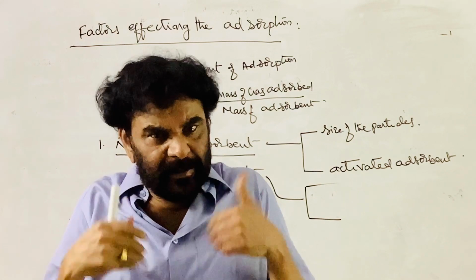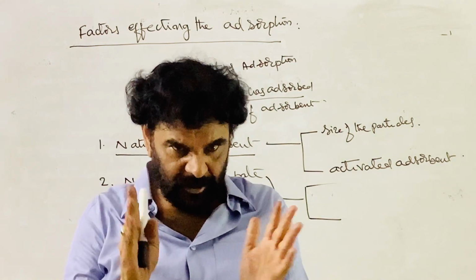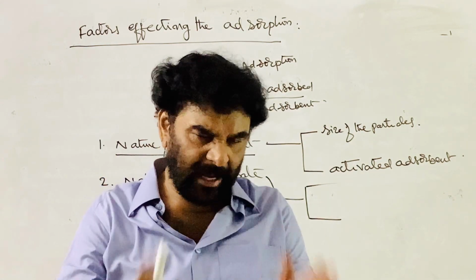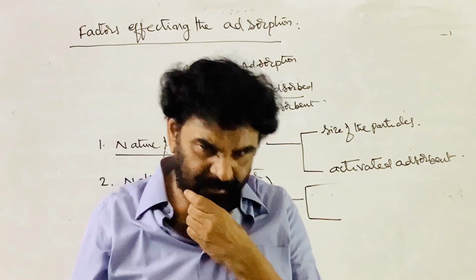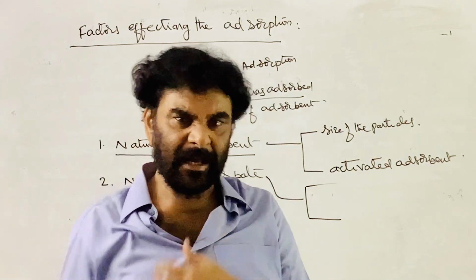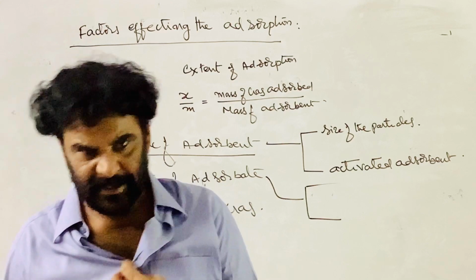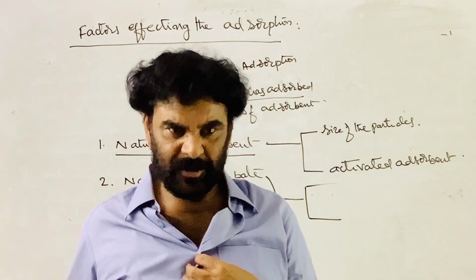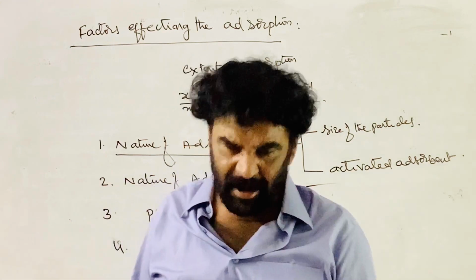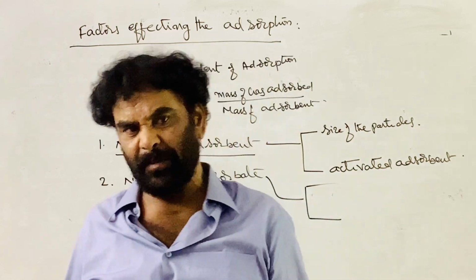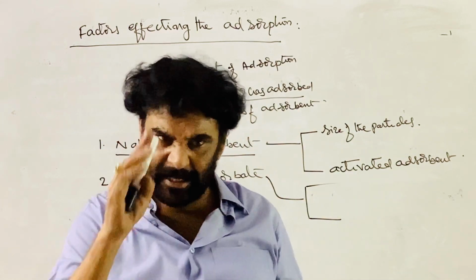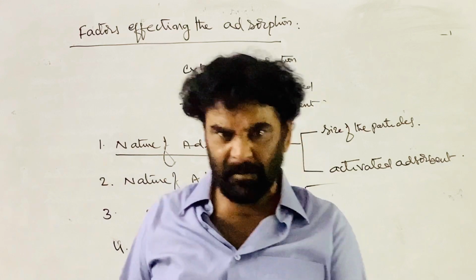So the gas should be real. It should have the properties of real gases. There must be stronger intermolecular attraction between the gas molecules.